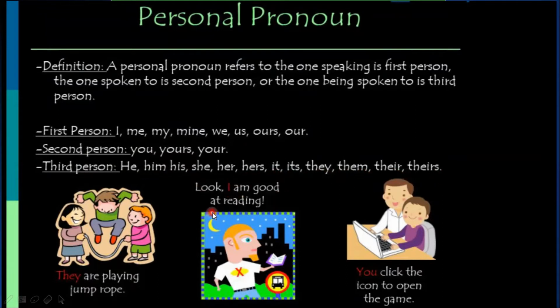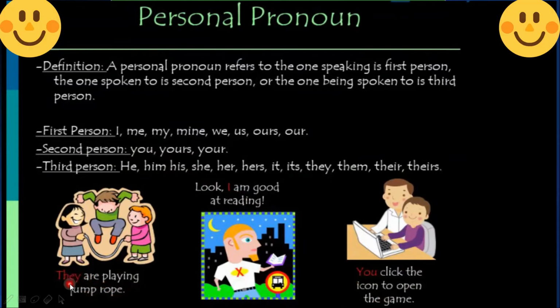Look, I am good at reading. I is first person. You click the icon to open the game. You is second person. They are playing jump rope. They is third person.